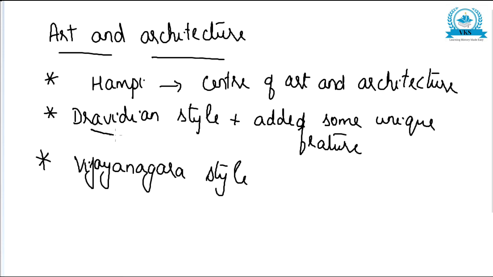So first the Dravidian style was used, then some special features were added, and together it was called a new style, that is Vijayanagara style of architecture. So regarding art and architecture, Hampi was a center. They used Dravidian style, later added some unique features and called it Vijayanagara style of architecture.